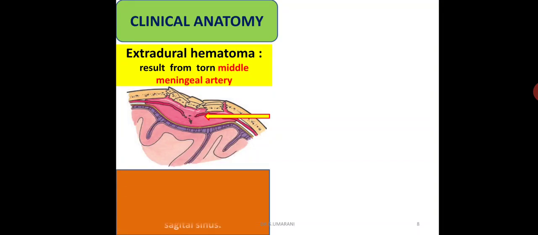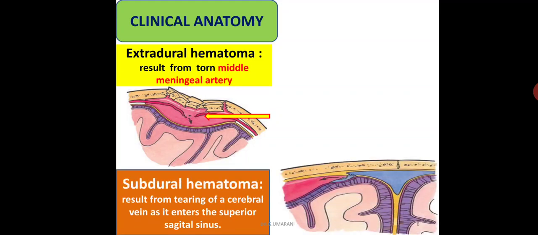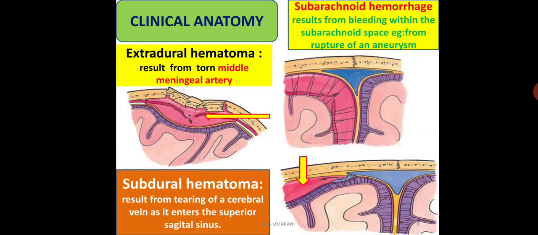Then the subdural hematoma results from the tearing of the cerebral veins which enter the superior sagittal sinus. So this is venous in origin, and that's why it is slow. The subarachnoid hemorrhage occurs because of bleeding within the subarachnoid space from torn cerebral arteries; rupture of any aneurysm of a cerebral artery may cause subarachnoid hemorrhage.